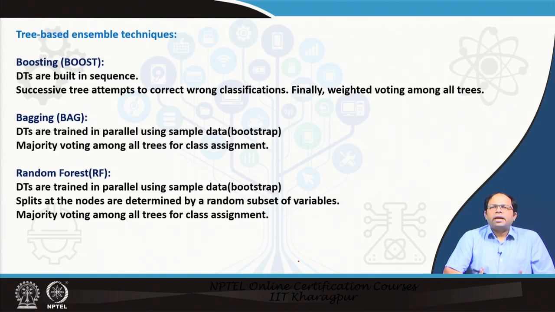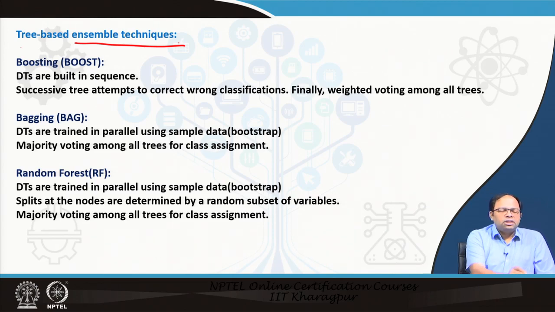Now, there are some techniques in machine learning which are called ensemble techniques, where we combine different techniques, and because we are combining different techniques, we can gain the strength of each one of these techniques. So, among decision tree based ensemble techniques, there is something called a boost tree.